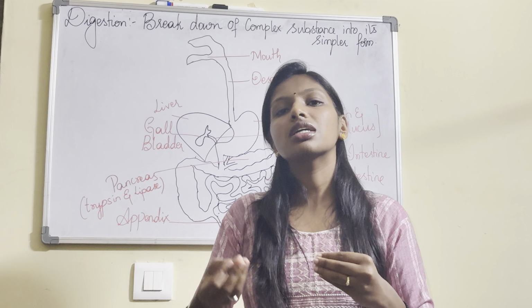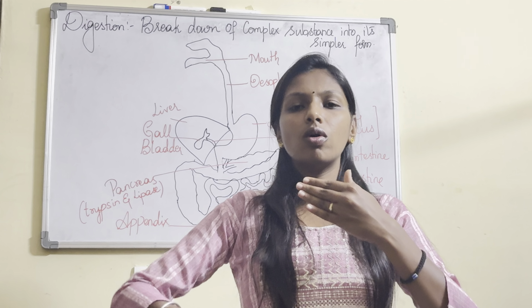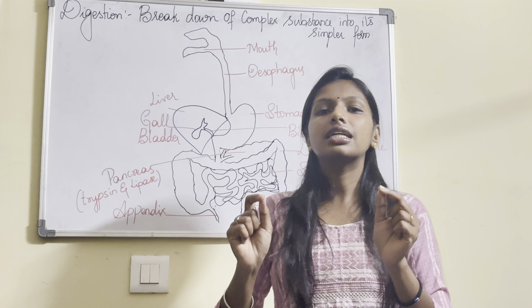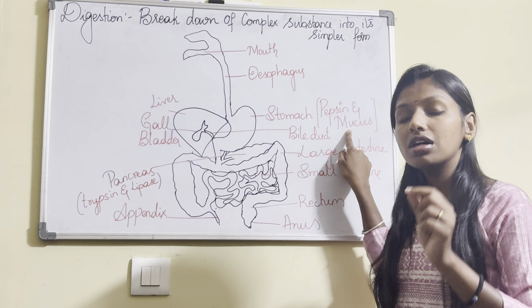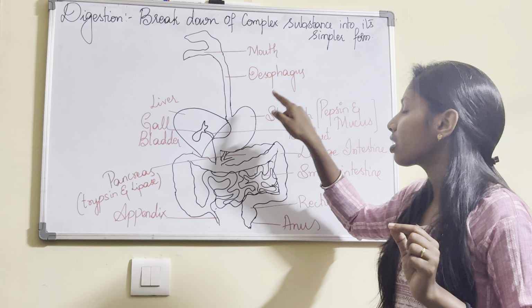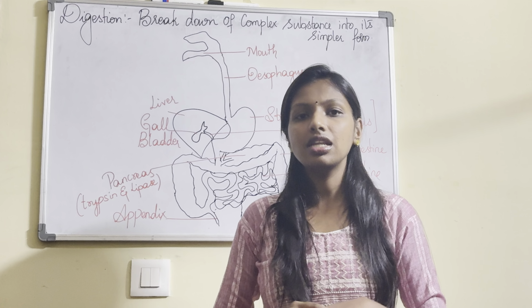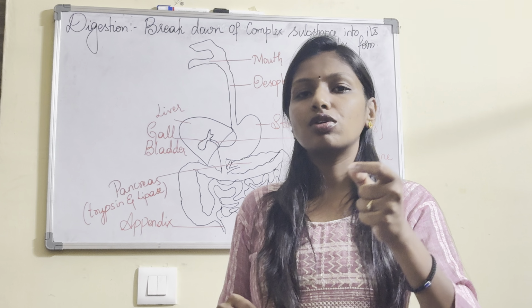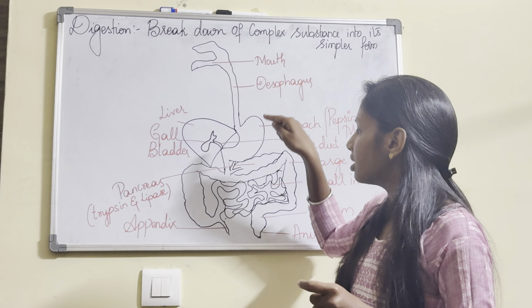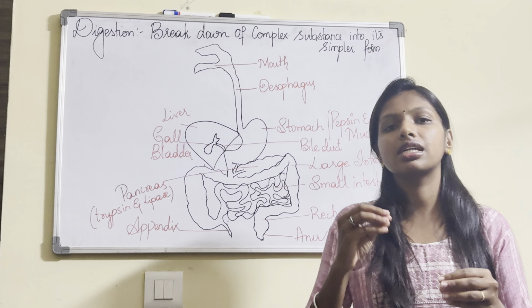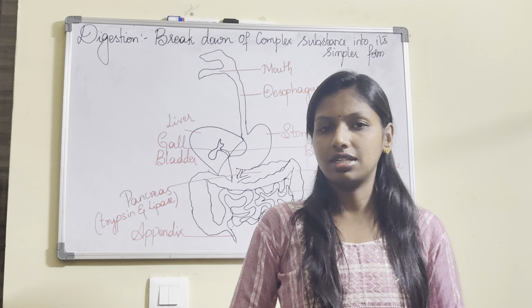How does the stomach get protected from its own acidic content? It is because of the presence of mucus. Now the food enters the small intestine. What regulates the entry of food from the stomach to the small intestine? It is the sphincter muscle.